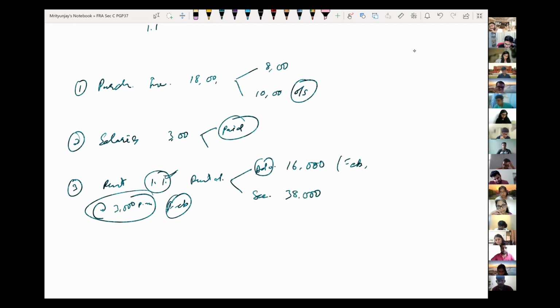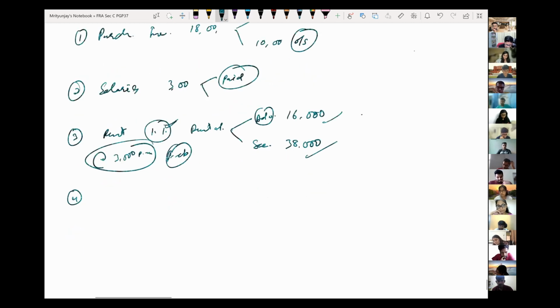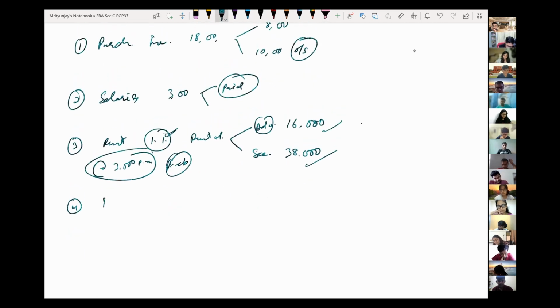So advance rent you have paid 16,000 and security deposit of 38,000. Number 4, let's say interest on loan. Interest on loan is at the rate of 10% per annum, and everything has been paid in cash. Number 5, sales.